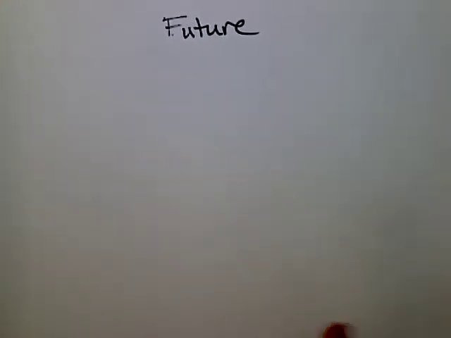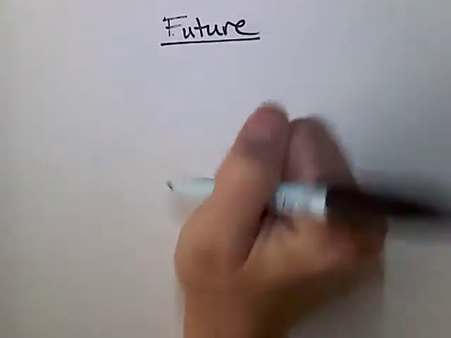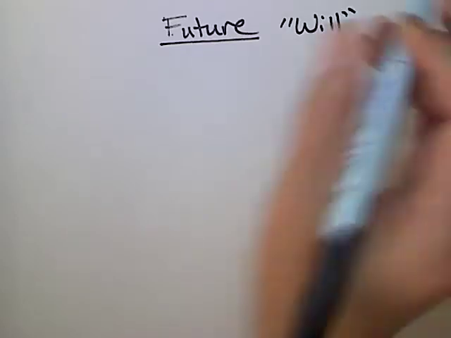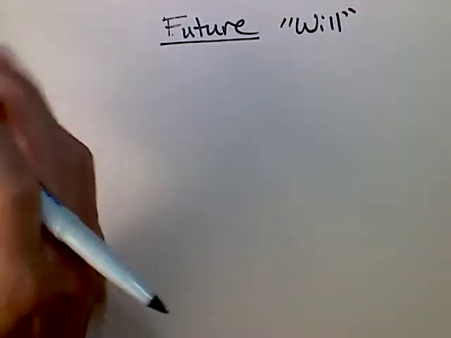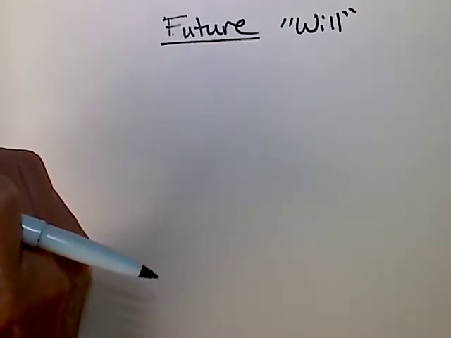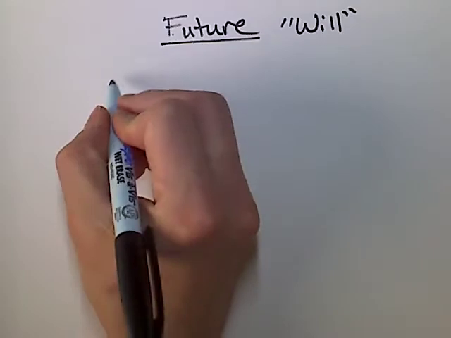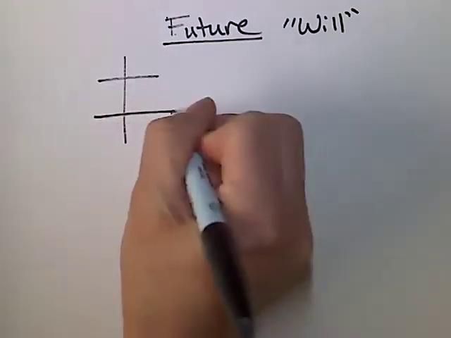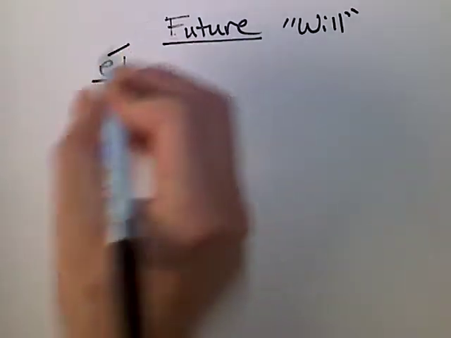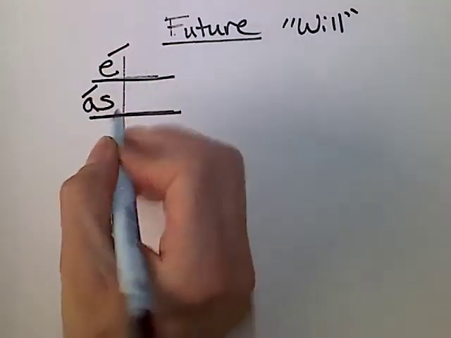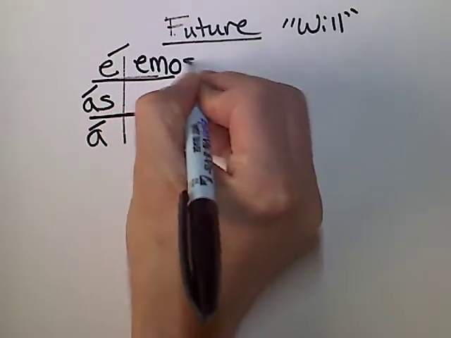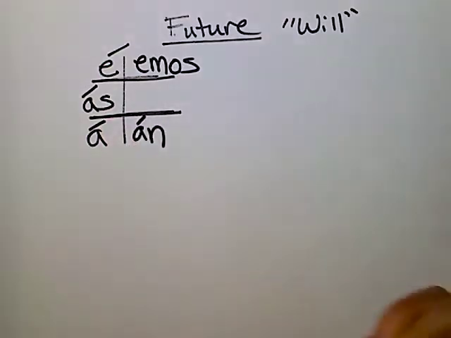tense. Any future tense, all you basically do is, well, the key word is will. I will go, he will arrive, they will wear, whatever. But you use an infinitive verb and you attach an ending, so it is considered one of our simple forms. So regardless of whether that verb is an AR verb, an ER verb, or an IR verb, the endings will always be the same. The yo form ending is é with an accent. The tú form is ás. Good. The he, she form is á, the we form is emos, and the they form is án with an accent.